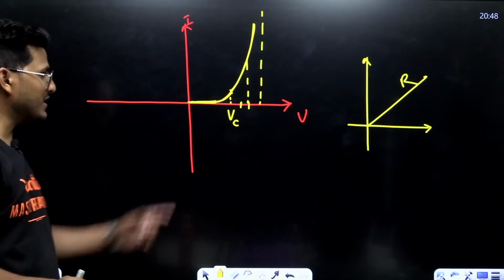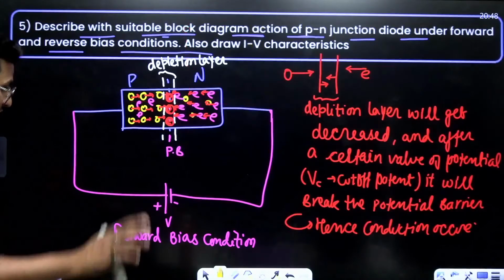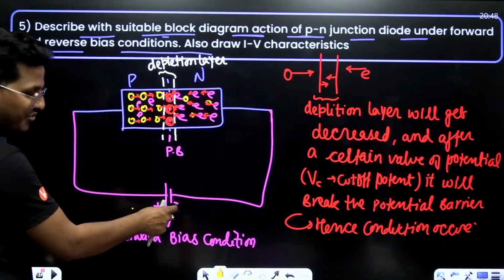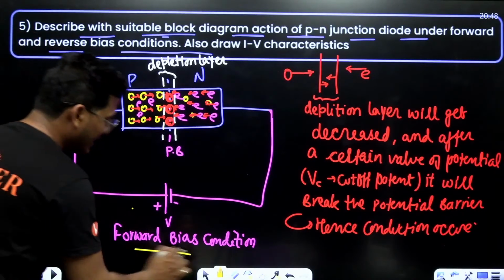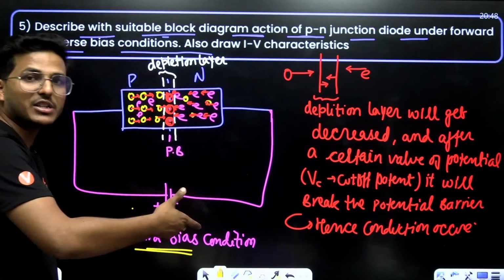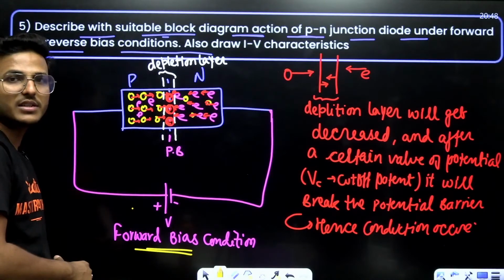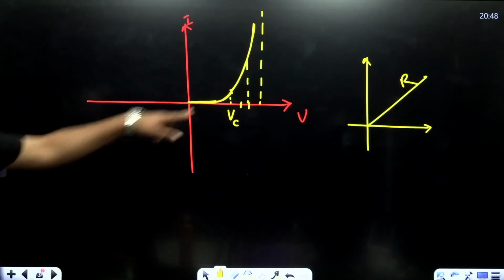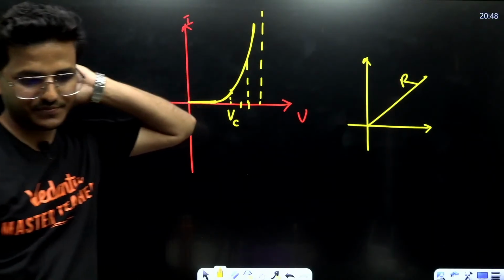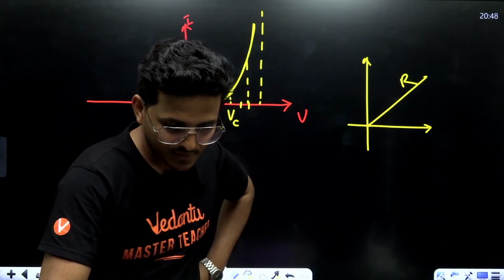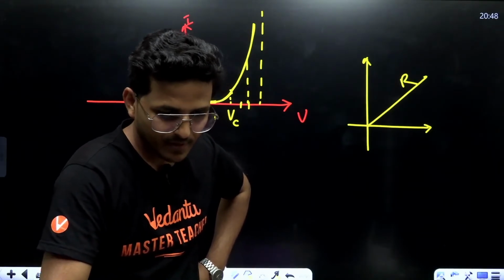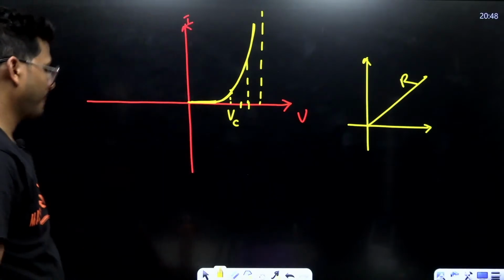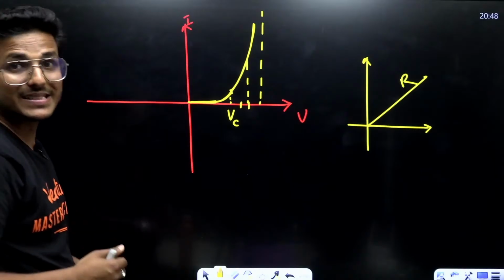That means if we increase the potential difference across this PN junction in forward bias, there will be a certain increment in the conduction. Right? So here there is less resistance.